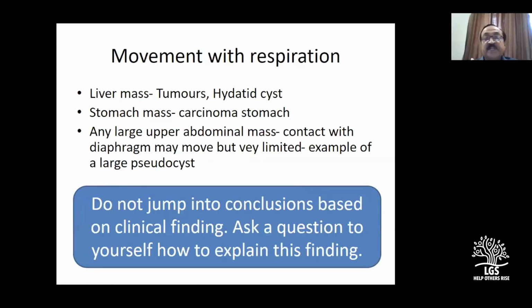Movement with respiration is the most common thing which everyone is interested in. If it is the liver, easy. If it is the stomach, easy. But remember, your case is a pseudocyst of the pancreas, and the mass moves with respiration. How should I explain this? This is the explanation: a large pseudocyst in contact with the diaphragm moves with respiration. So what I mean to say is, do not jump to any conclusion based on one clinical finding. Ask a question to yourself: how can I explain this finding when I give this diagnosis?